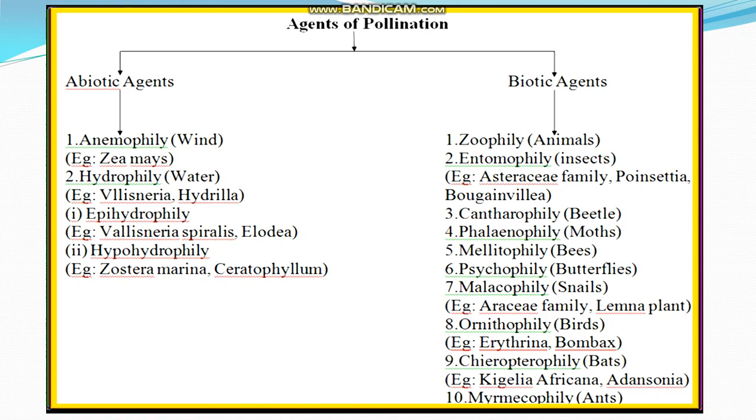So different types of biotic agents are involved. Pollination by animal is called zoophily. Pollination by insect is called entomophily, example Asteraceae family and Bougainvillea. Pollination by beetles is called cantharophily. Pollination by silk moth is called phalaenophily. Pollination by bees is known as melittophily. Pollination by butterfly is known as psychophily. Pollination by snail is called malacophily. Pollination by birds is known as ornithophily. Pollination by bat is known as chiropterophily. Pollination by ant is known as myrmecophily. This is an important 2 mark question.